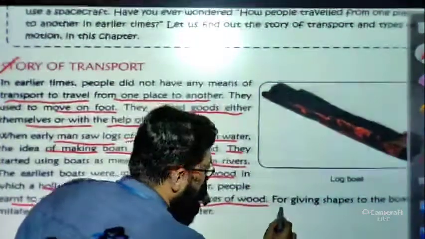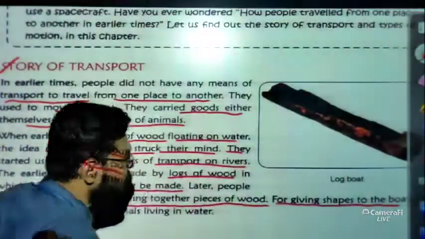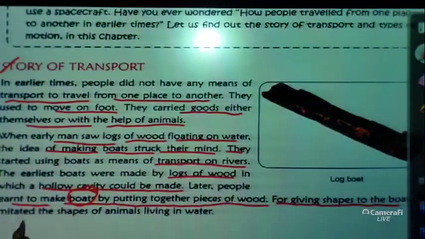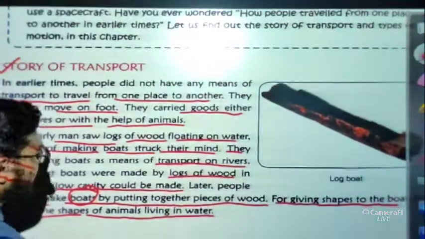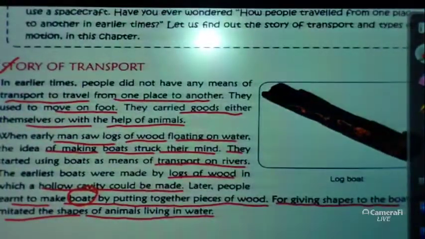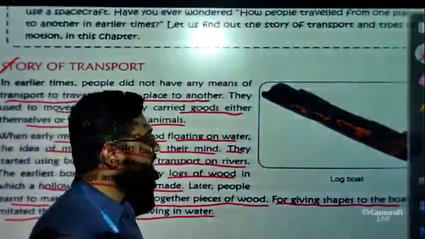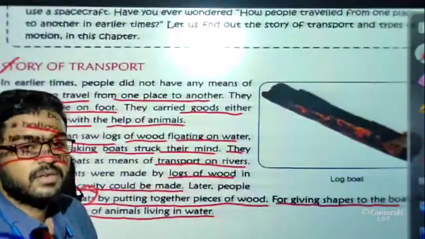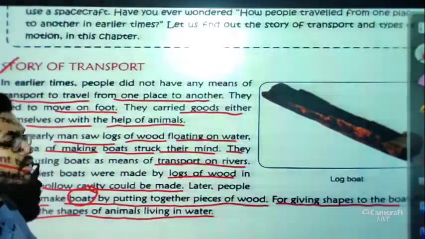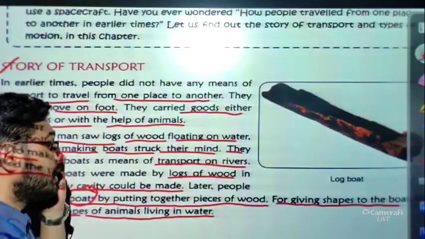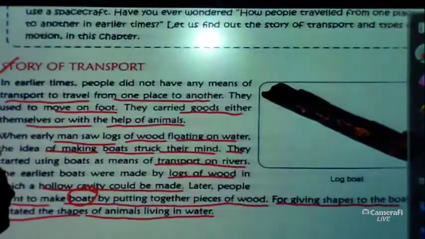For giving shape to the boat, they imitated the shapes of animals living in the water. They copied the animals which used to live in the water, and by seeing them they created the structure.